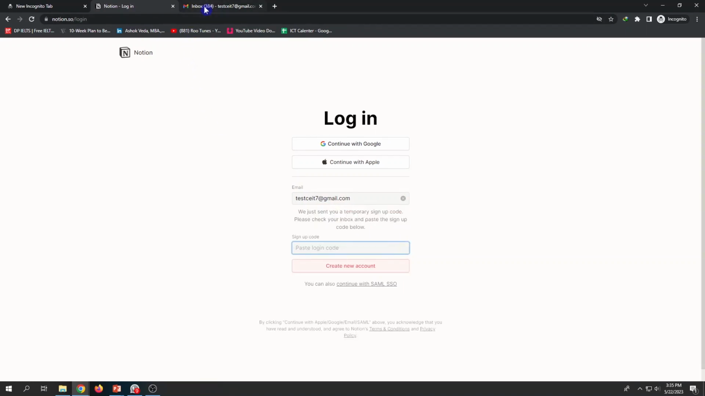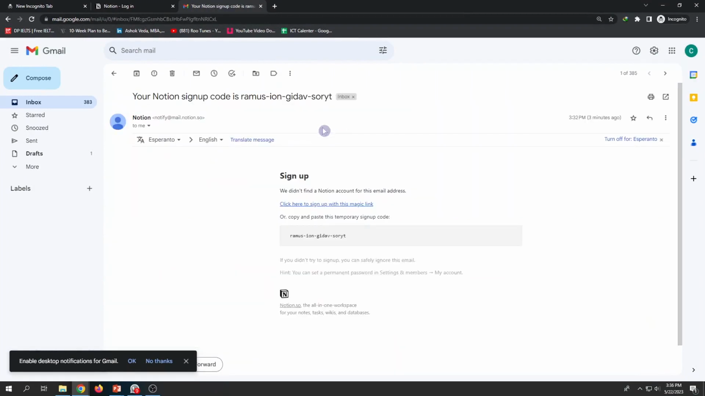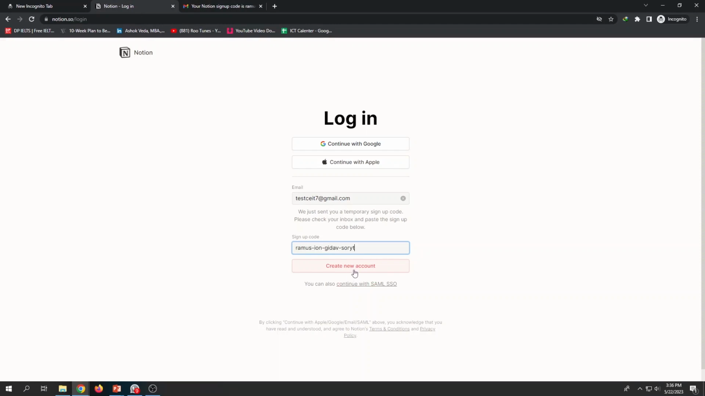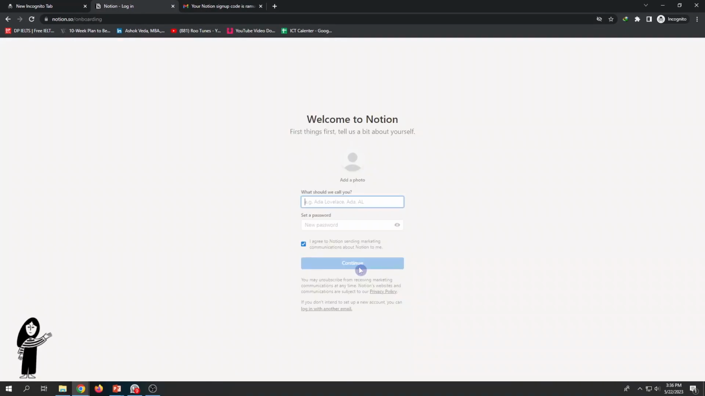Now they will send me a login code into my email account. They have sent it. Then I click copy and paste this temporary sign-up code into Notion. Then it says create a new account. So this is where you create a new account. Yes, creating your new Notion account. Right. So what should we call you? They'll ask for my name to create my account. Then I'll just say my name. I'll say Indunil. Okay, that's my name.